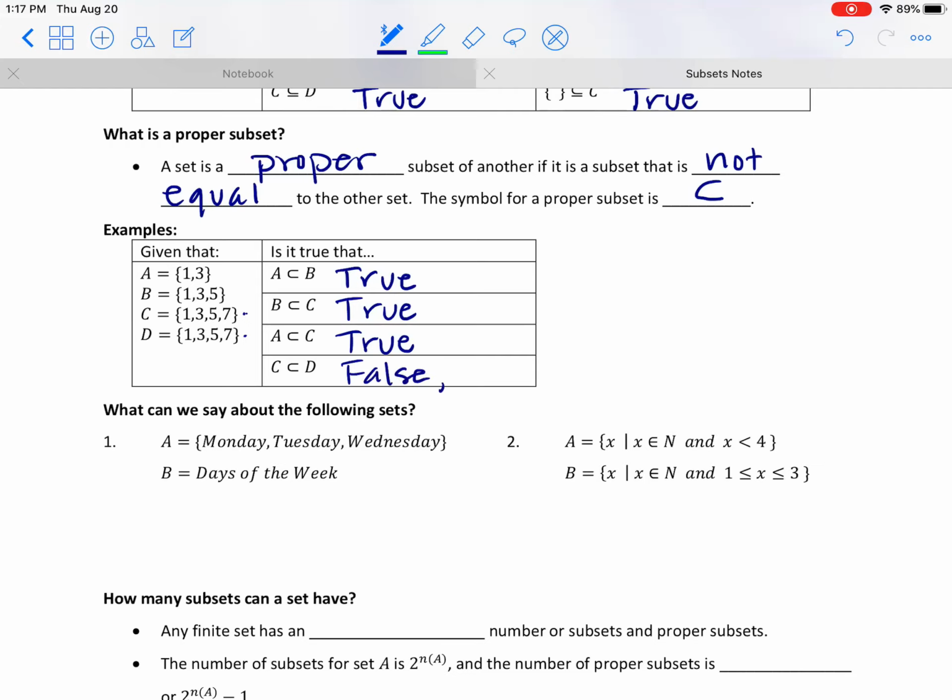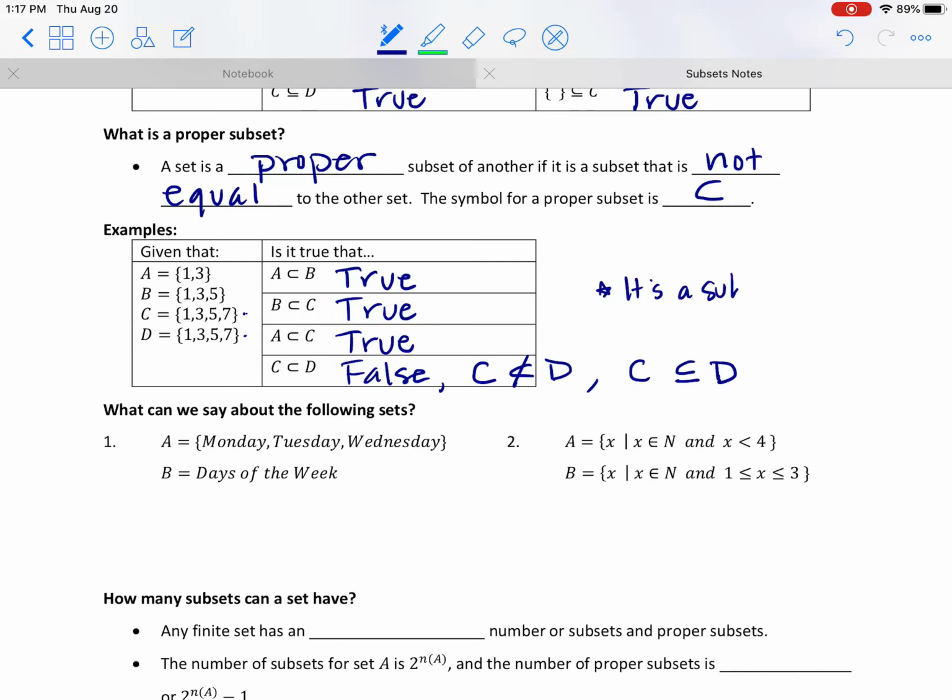In fact, we could say C is not a proper subset by putting a line through it, almost like when you see not equal to that way. We could say it is not a proper subset of D. We could say that C is a subset of D, but it isn't proper. Okay? It is a subset.